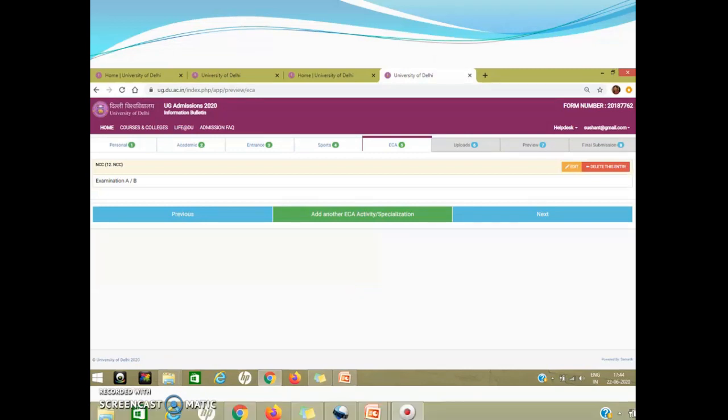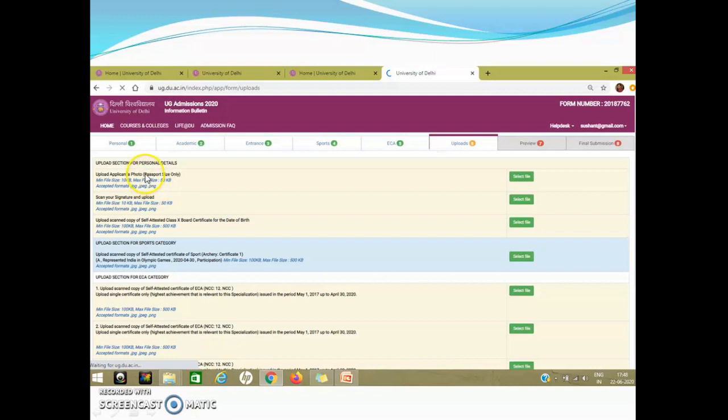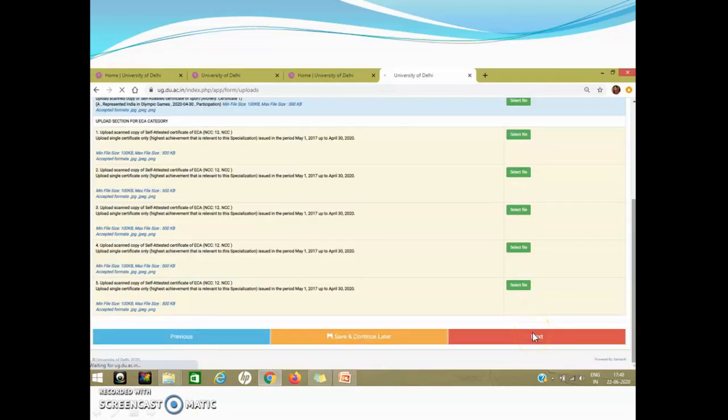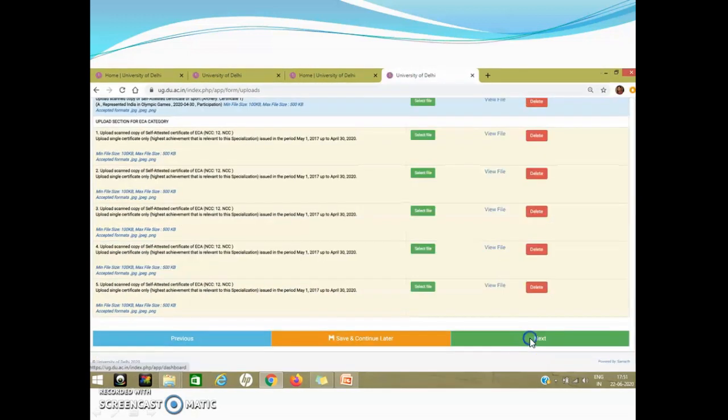With this, you will reach to the 6th section of this registration form where you are required to upload your documents. So in this section you will be able to see that various documents are required. The file size has also been mentioned very clearly, that what range of size it should have. So according to the document asked, you can just click here, select file. It will ask you the location where you have already saved your file. It will just go and it will be uploaded. So like that, please do it for all of them and then go to next. When you go to next, you will be able to see all your files.